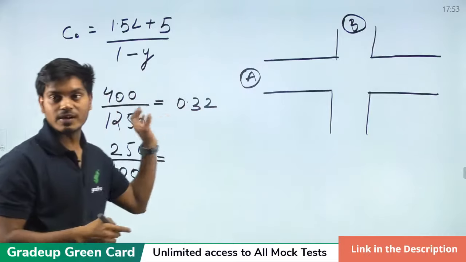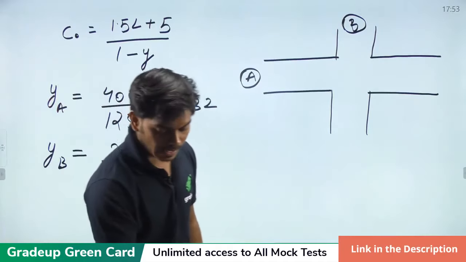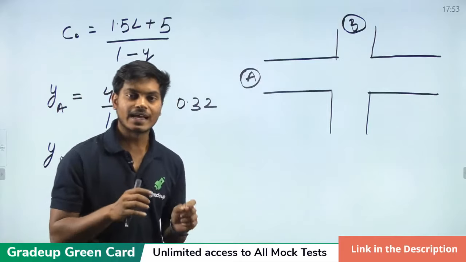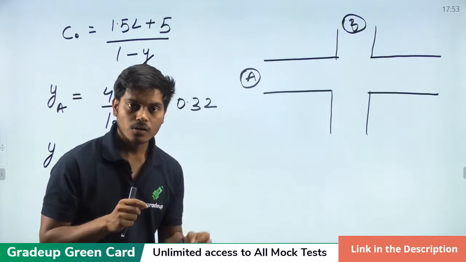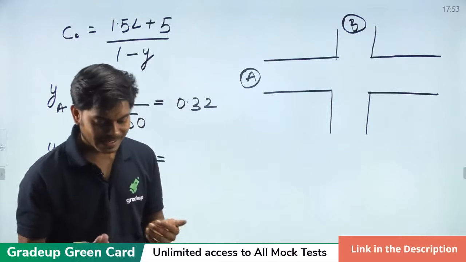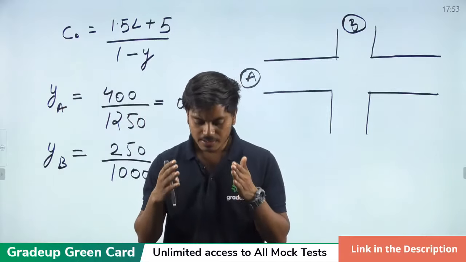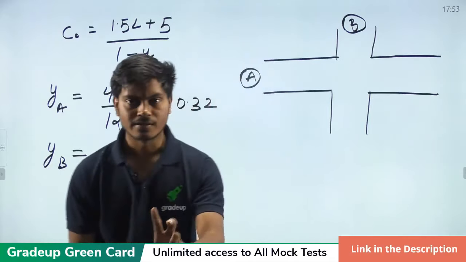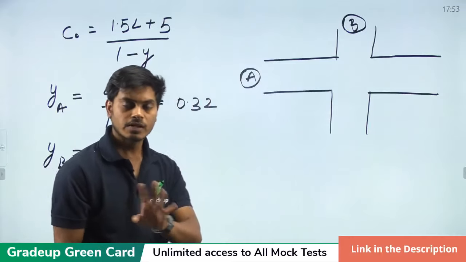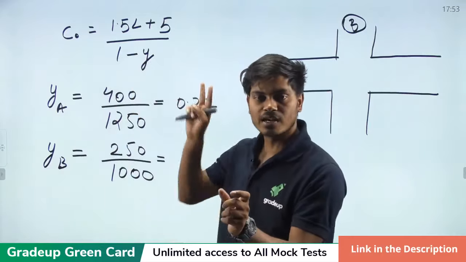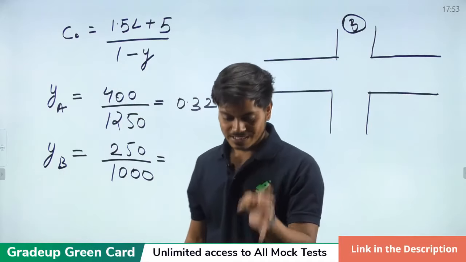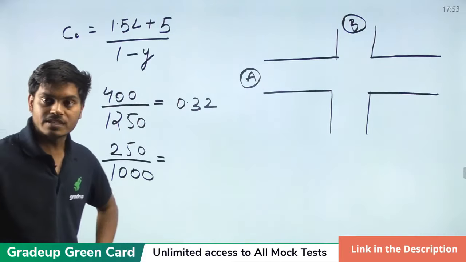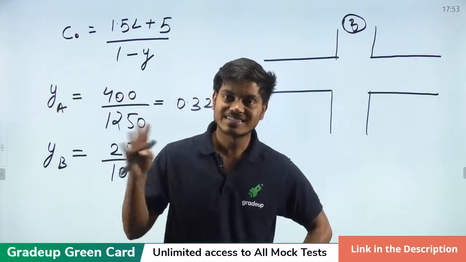Just check these values. Okay, L is what? L is the total time lost in a cycle length. So it is given as N TSL plus the all red time. And if it is not given in the question, you have to take the time lost as 2 seconds. So in our question it is not given, that's why I have taken 2, and the number of lanes are 2. So we are taking it as 2 into 2, which is 4, and all red time is given as 12. So 4 plus 12, it is 16.